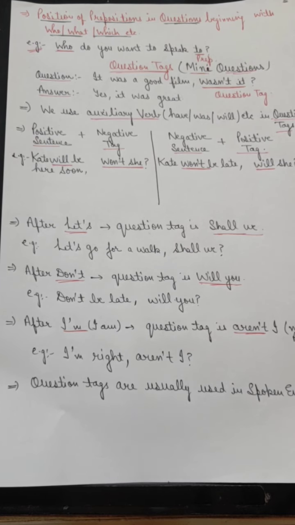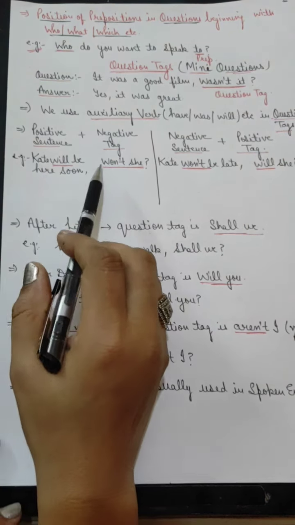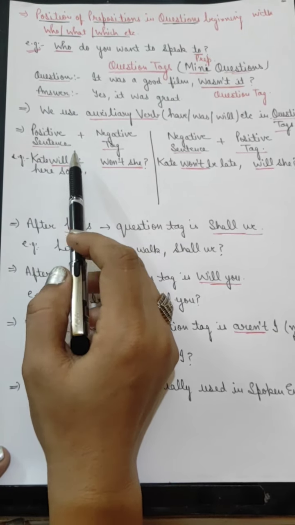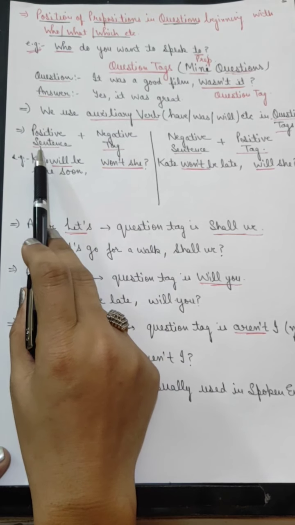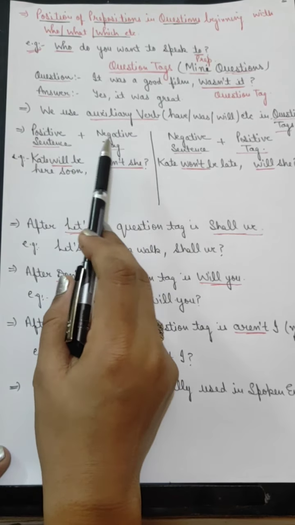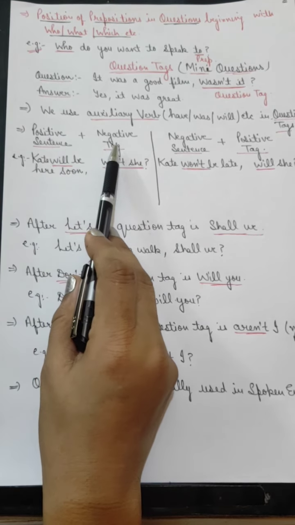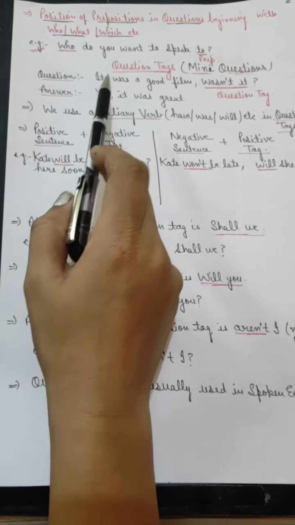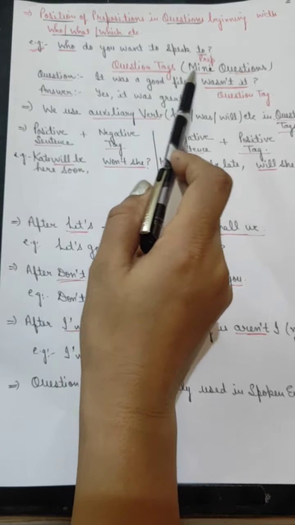Another important thing we have to learn and understand about question tags is how we can frame and make them. We have two columns here, and there are two options: positive sentence plus negative tag, negative sentence and a positive tag. This is the structure we have already used in this example.